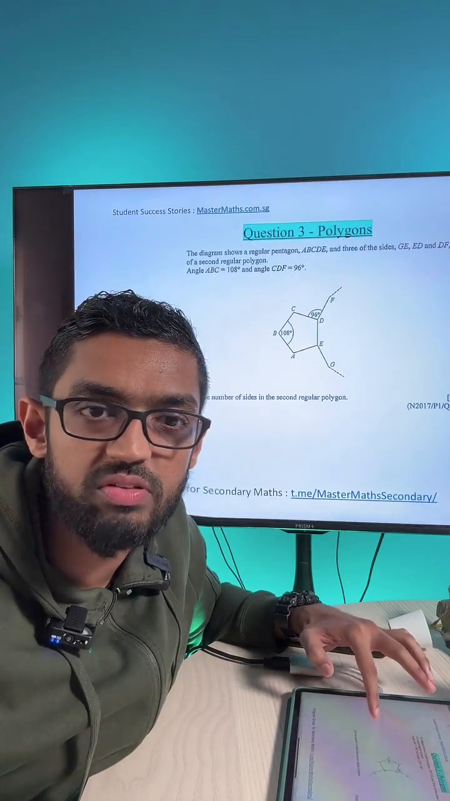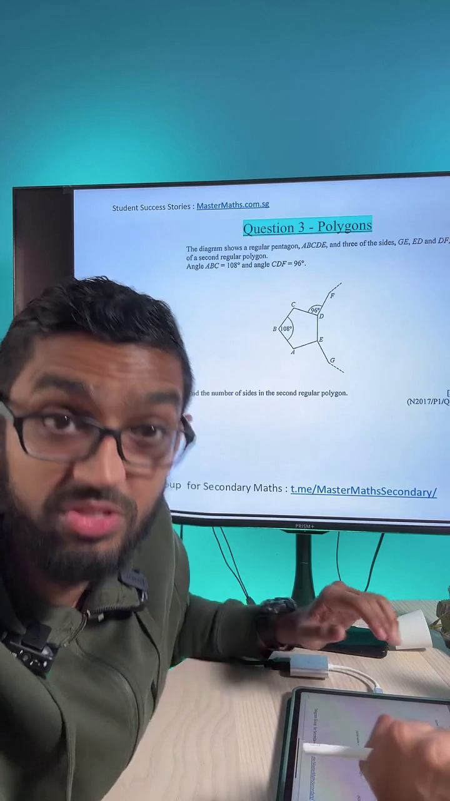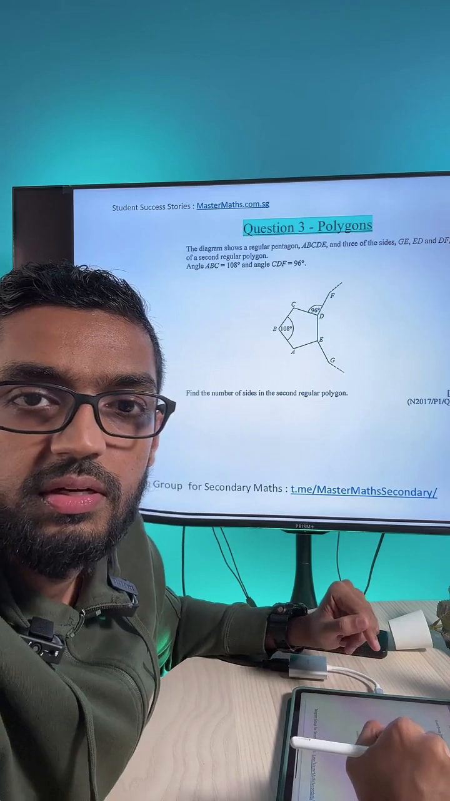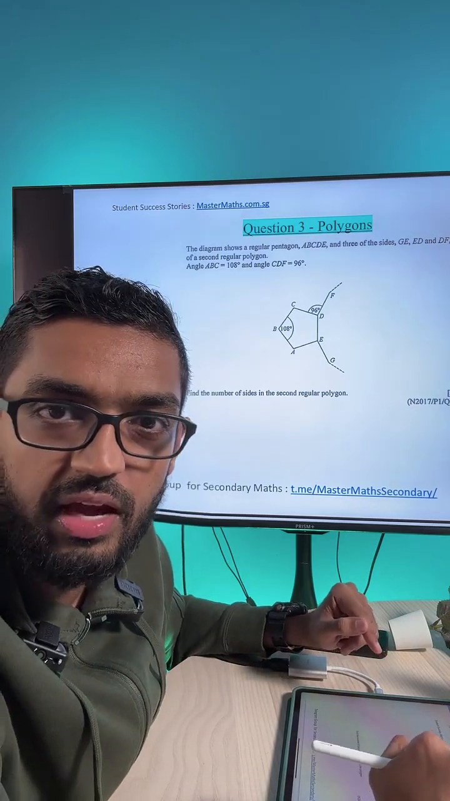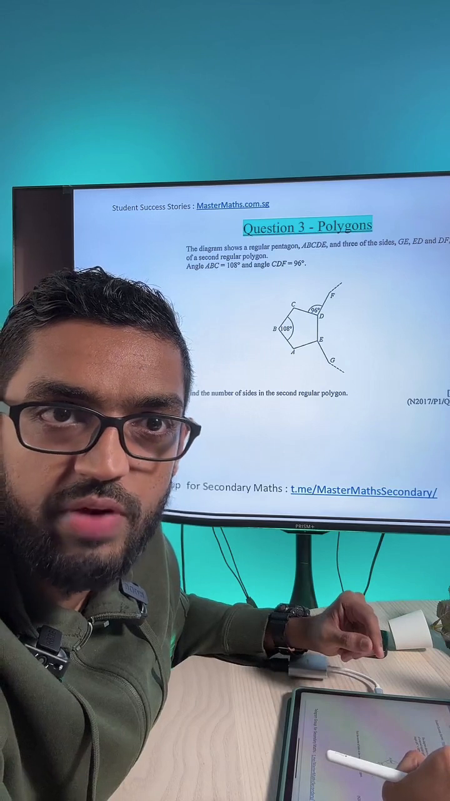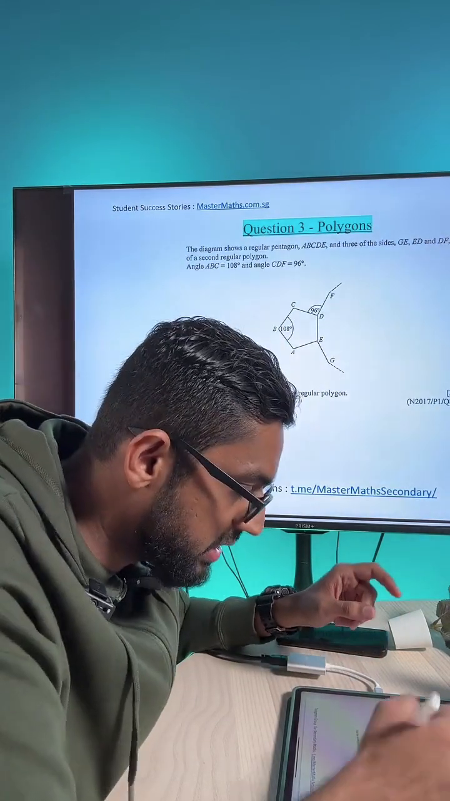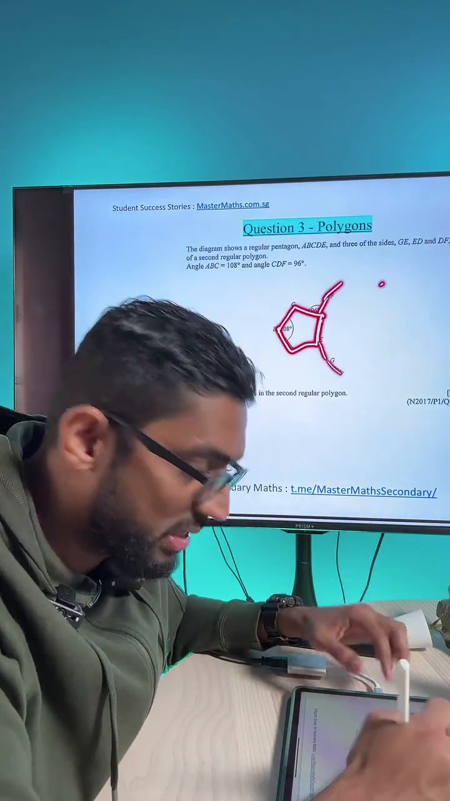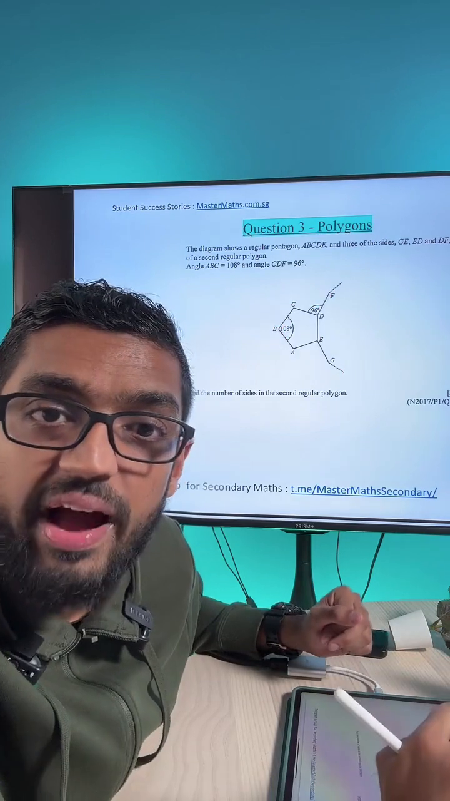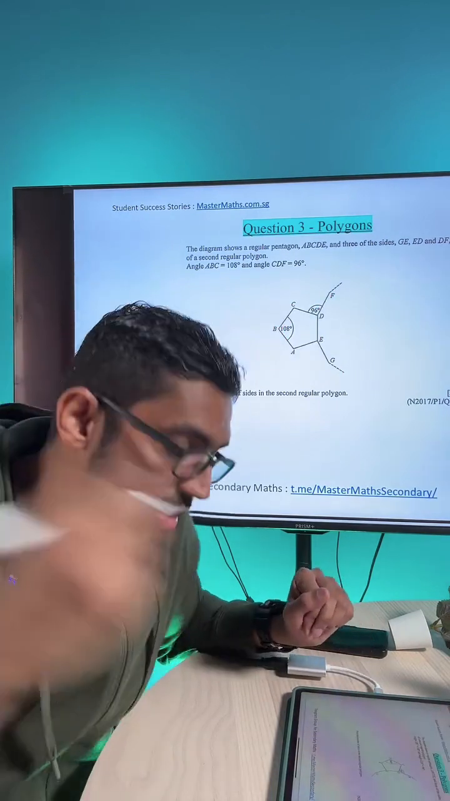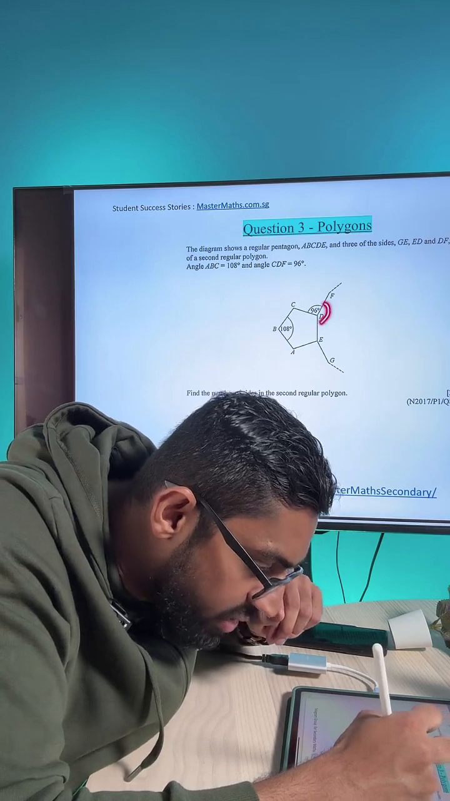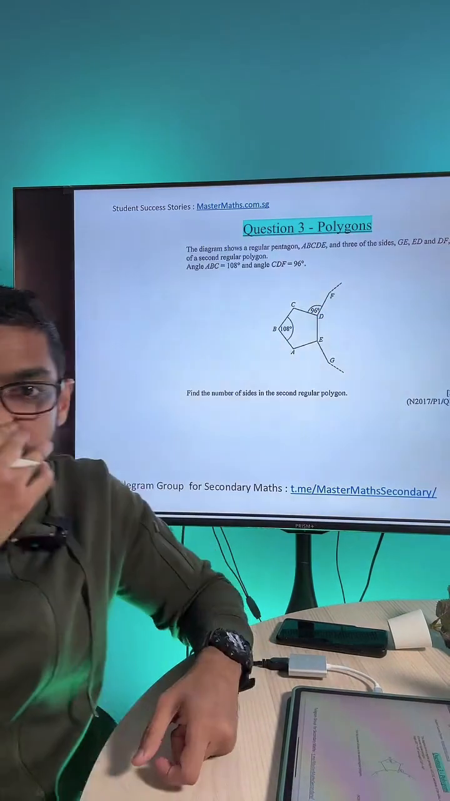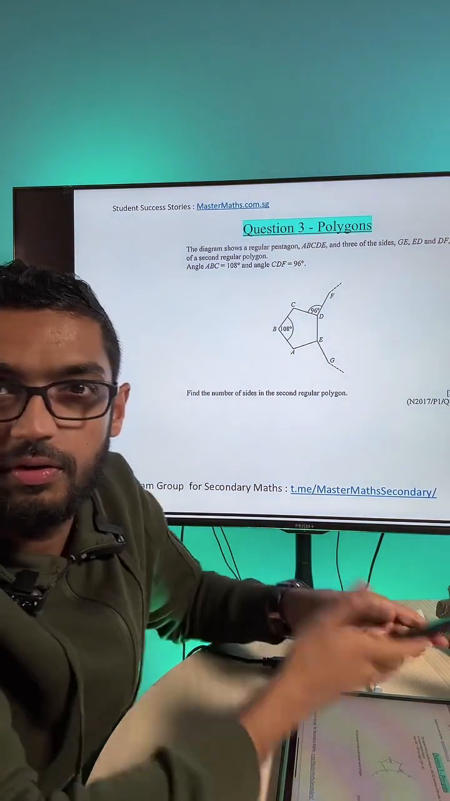This one was taken from O-levels, guys. Have a look at this polygons question. You need to find number of sides of a second regular polygon. Diagram shows a regular pentagon. As you can see here, there's a pentagon already. And over here, there's another regular polygon going on. How do you find the number of sides of the second regular polygon? This guy, you need to find the interior angle first. First step. It's not that difficult, this question. You try it out, guys.